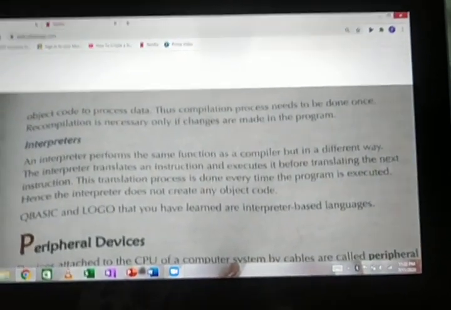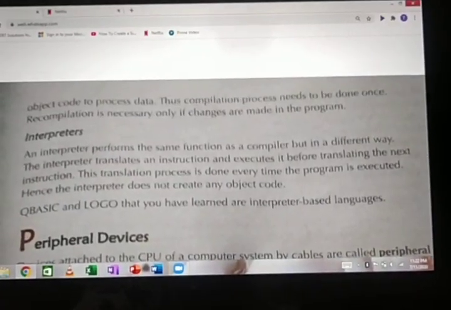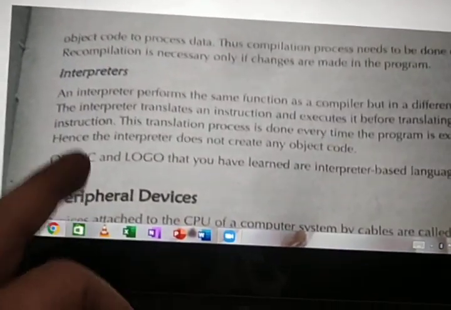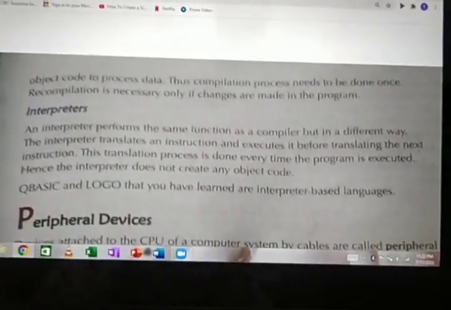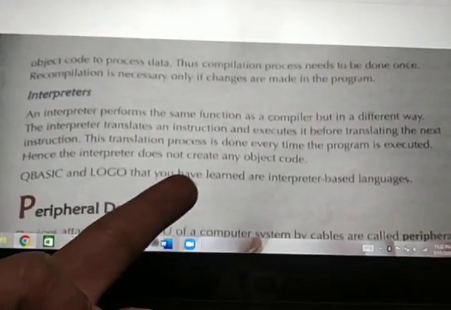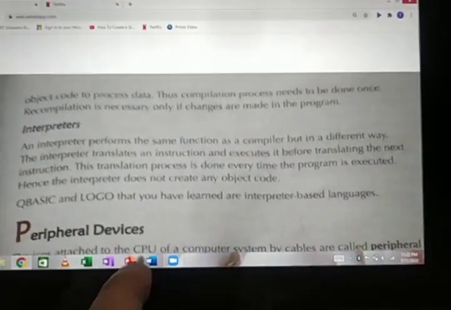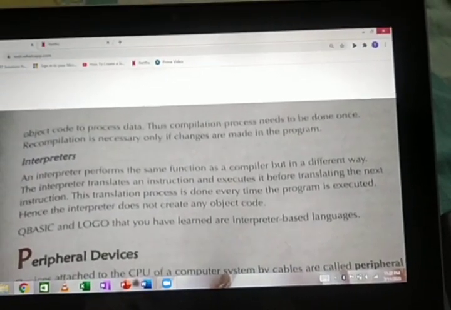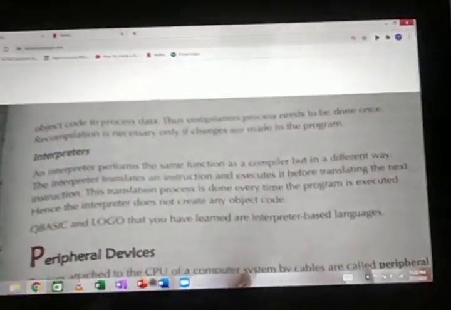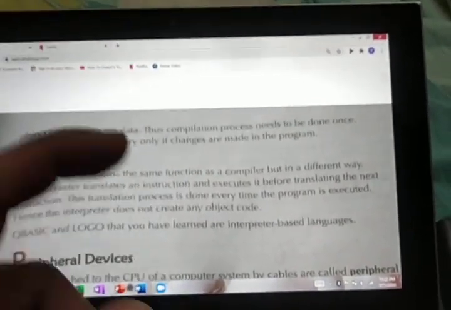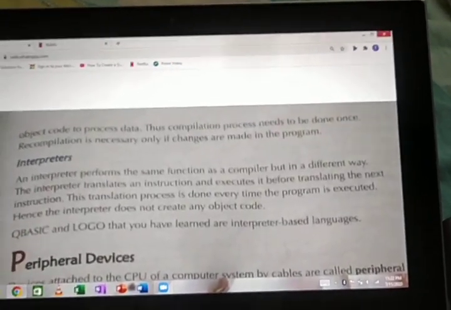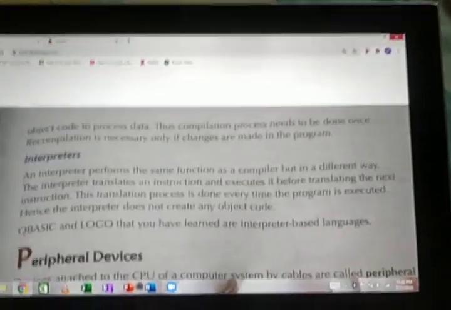The compiler, after completing the whole program, will compile it. But the interpreter is not like that. It will interpret each and every instruction. If you complete the first instruction, it will be executed. Then you type the next instruction, and when you complete it, the next will be executed. Third instruction, third will be executed. But the compiler, after you write everything, will compile in a single stretch.